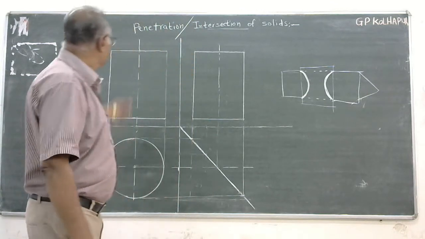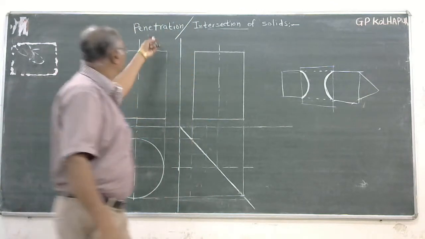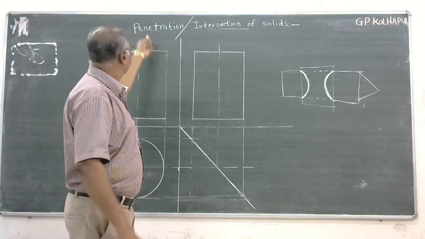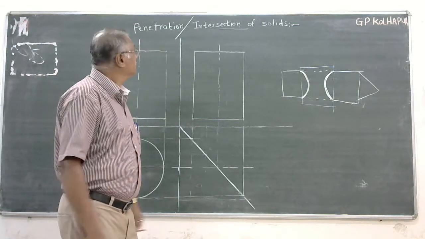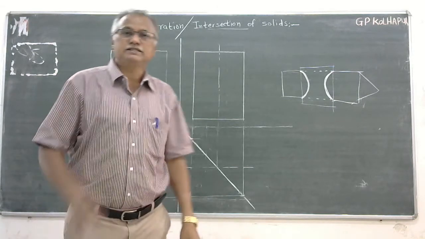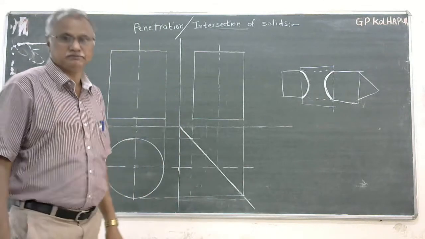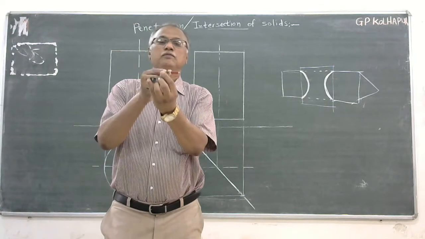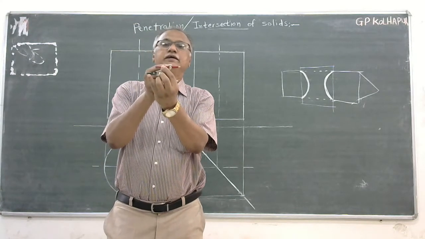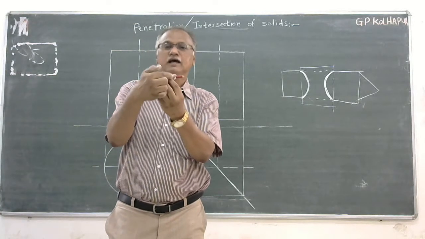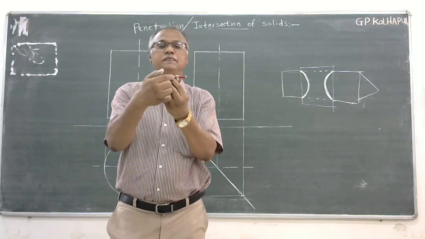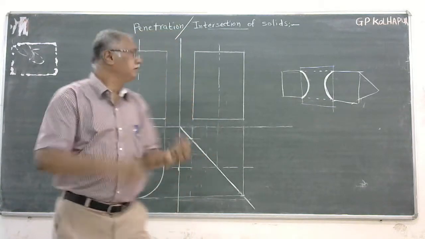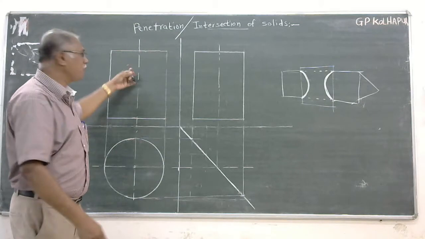Now, for learning the penetration or the intersection of solids, some concepts are involved. That is, I will have to locate points on the surfaces, and those points are to be projected in the front view, top view, and side views.